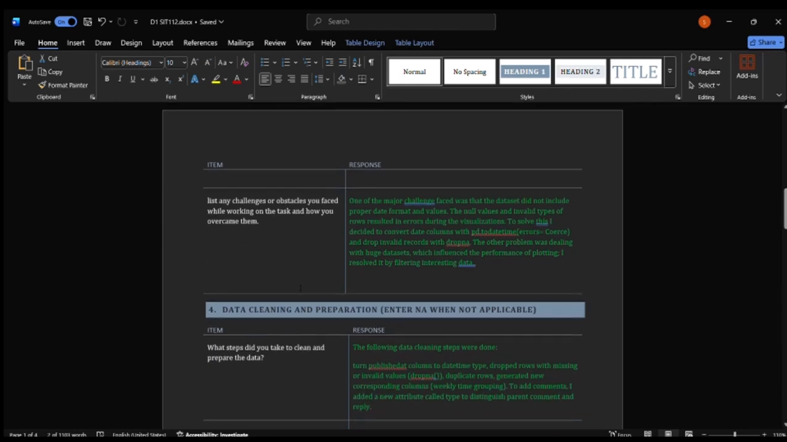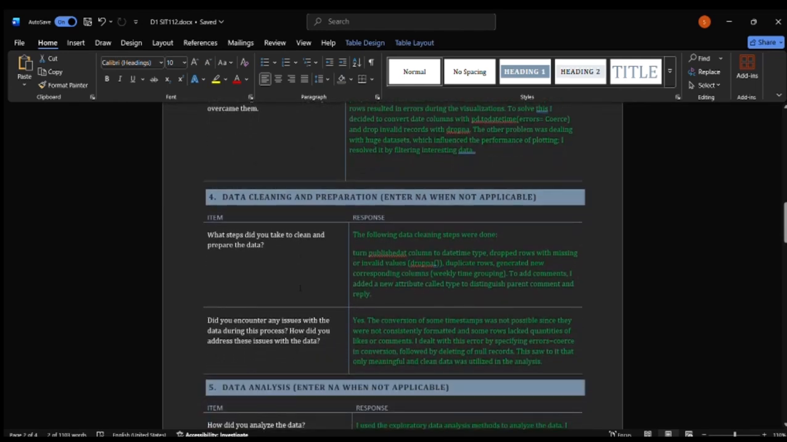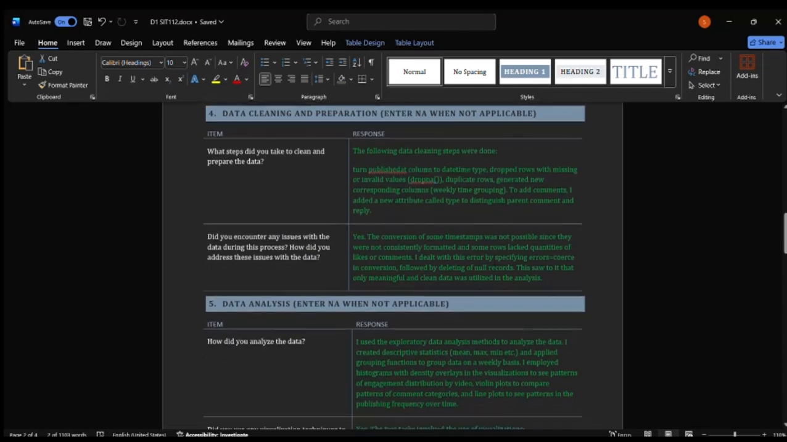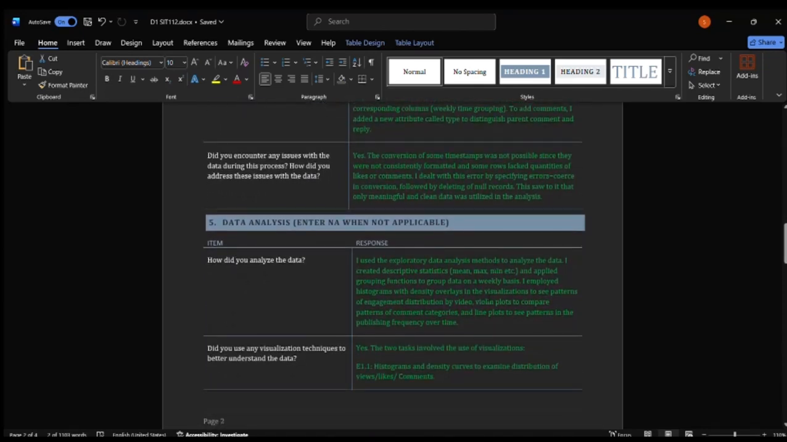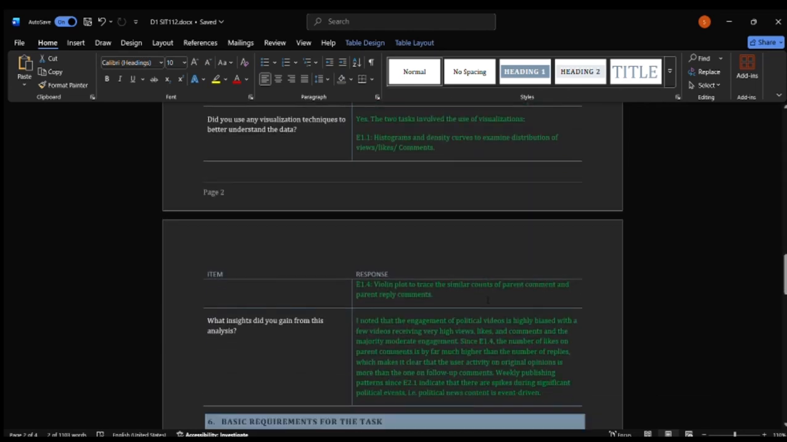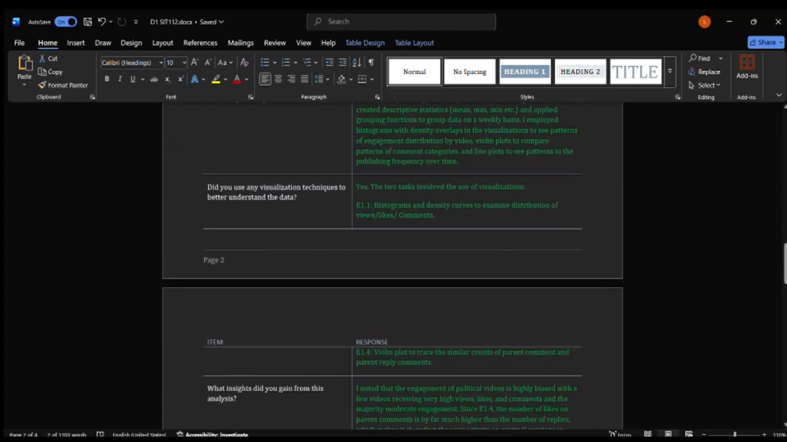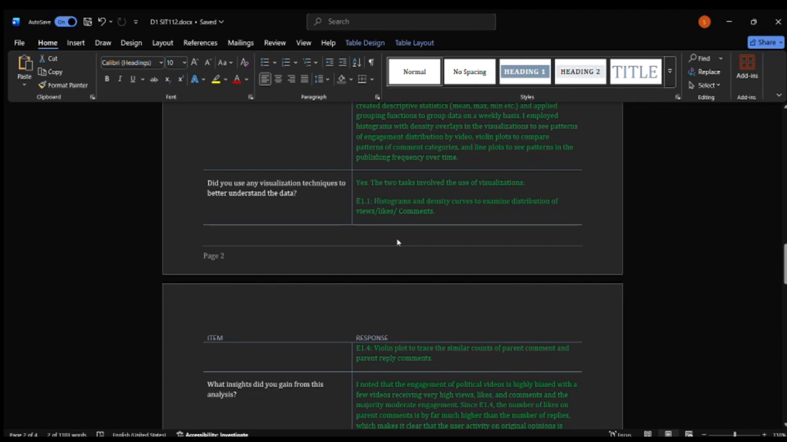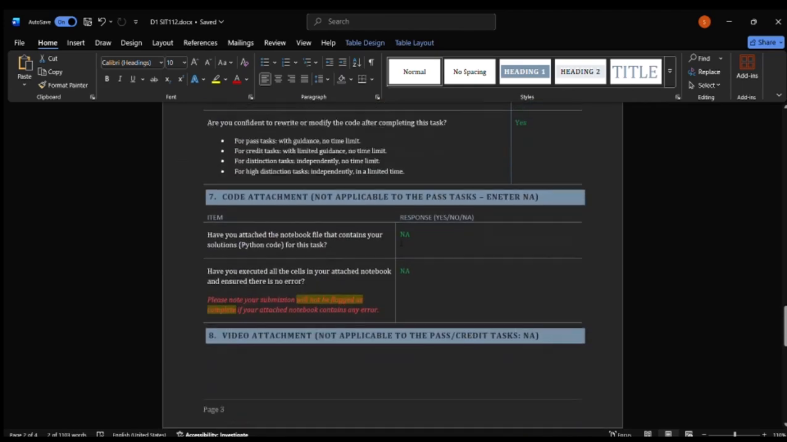To clean the data, I basically used the dropna function and I deleted duplicate rows. For analyzing the data, I created descriptive statistics, mean, max, min, etc., and applied grouping functions to group data on a weekly basis. The three visualization techniques used in this task were, first, histograms and density curves to examine the distribution of views, likes and comments, and then violin plots to compare the like counts of parent comments and reply comments.